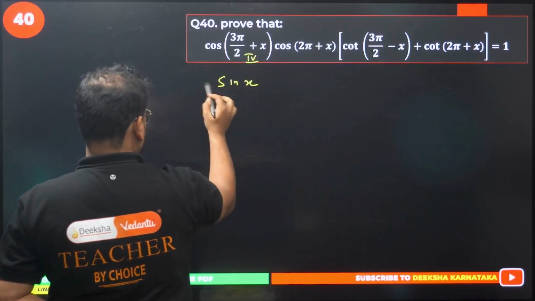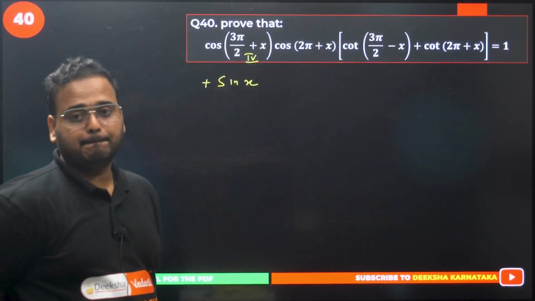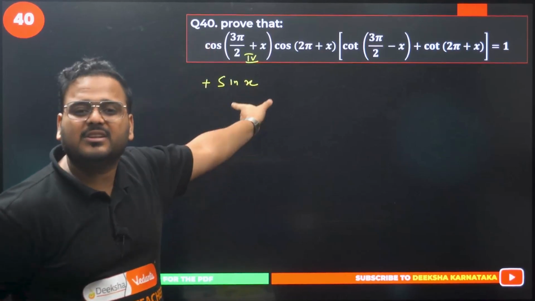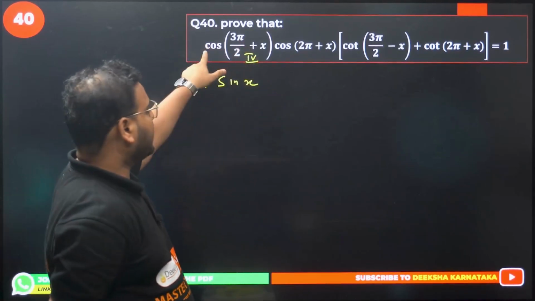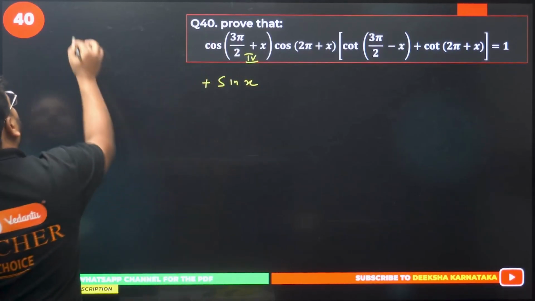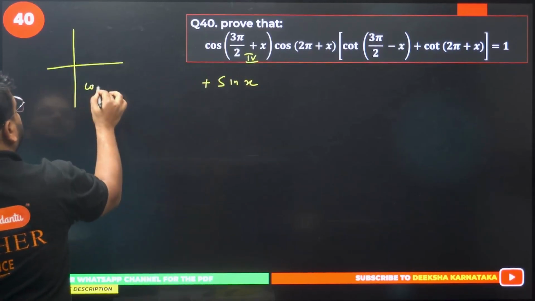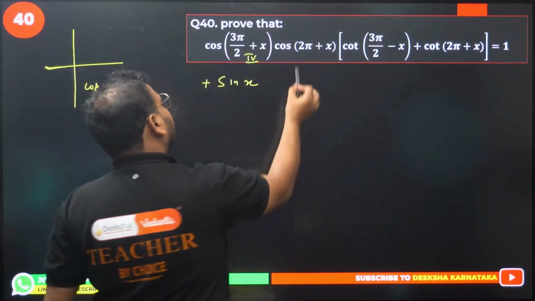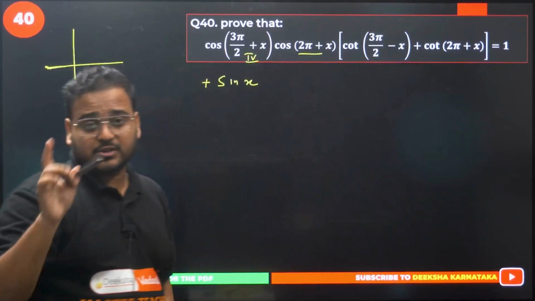It means positive, sir. How come? Cos is positive. Sir, but you have written sine here. Doesn't matter. What is operating? Cos is operating. Cos is positive in the fourth quadrant. That's why. Next we have again cos. Which quadrant over here? First quadrant. 2 pi plus x.